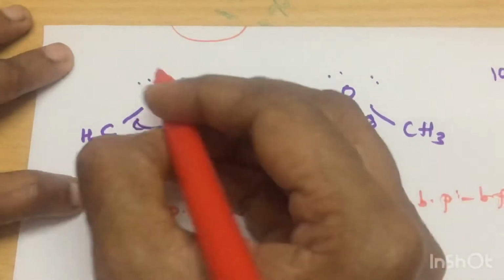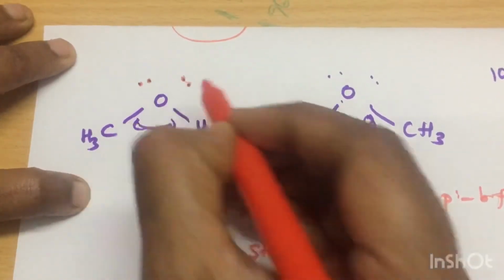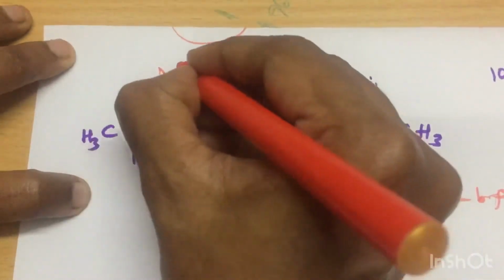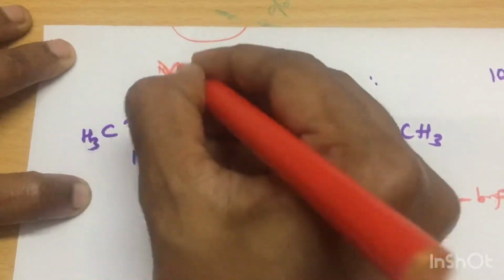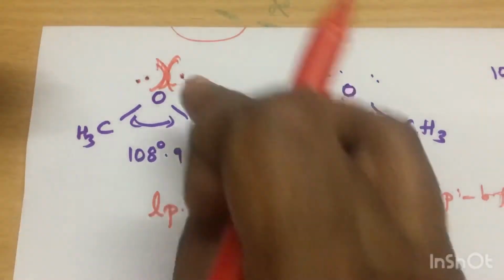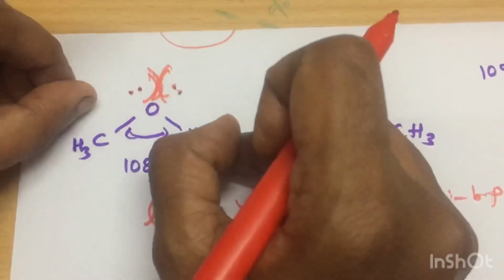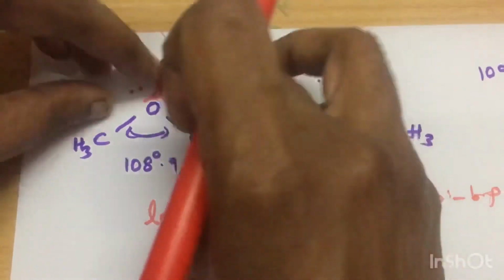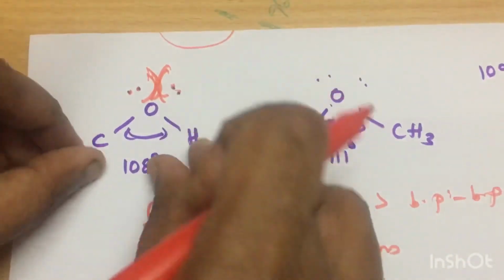Okay, so here there are two lone pairs. So what will happen? There is a repulsion. We used to show it this way. Repulsion. So they repel each other, and the bond angle here becomes slightly bent.